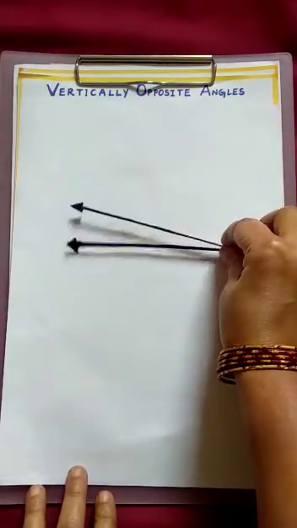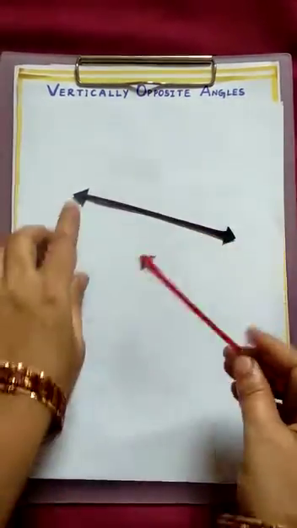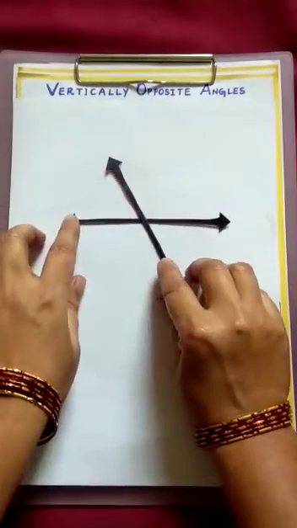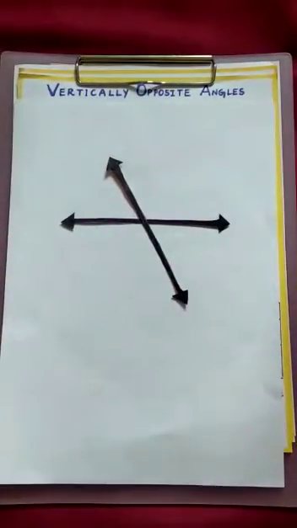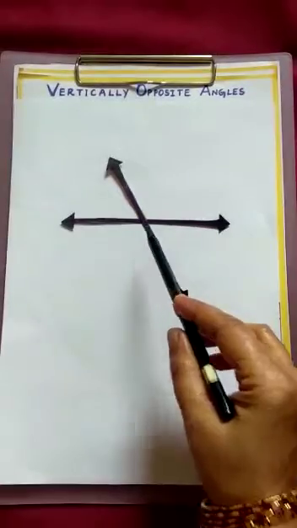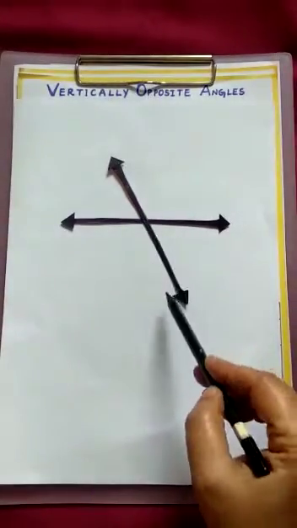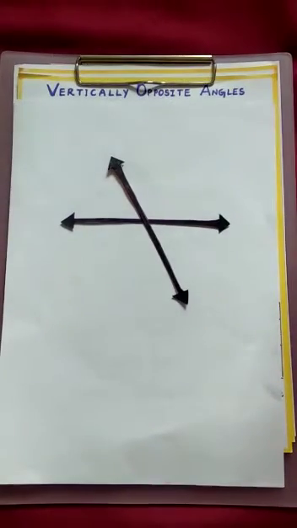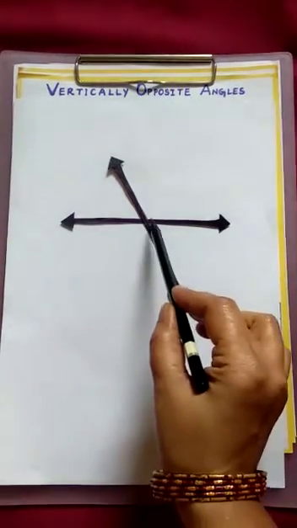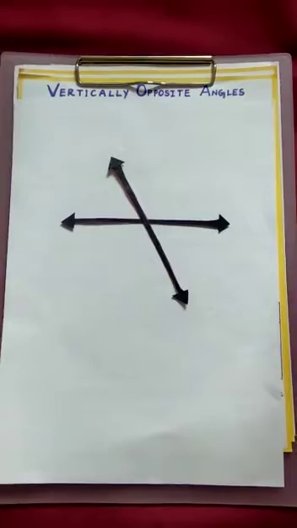Now you see this. Suppose the two lines meet at a point like this, what can we call these two lines? If two lines meet at a point, the two lines are called intersecting lines. The point at which they meet is called the point of intersection.